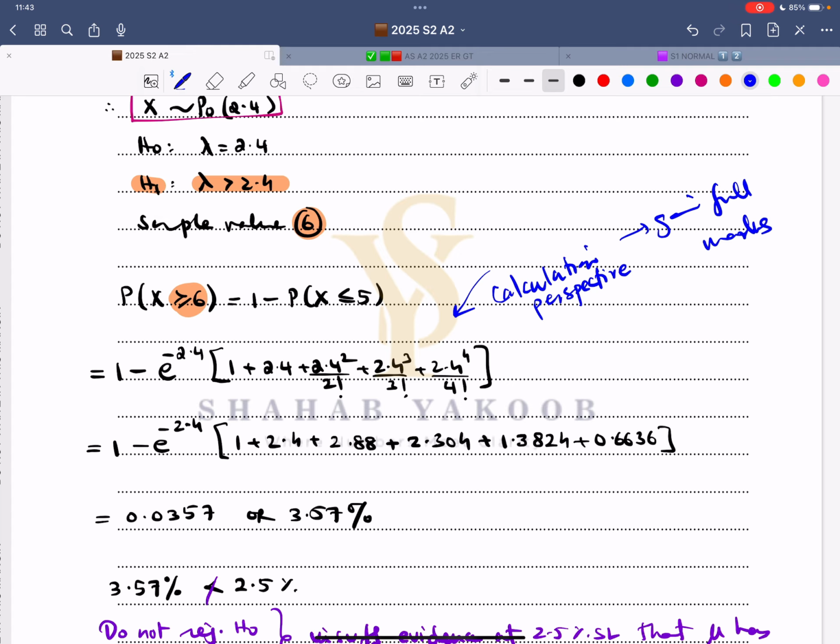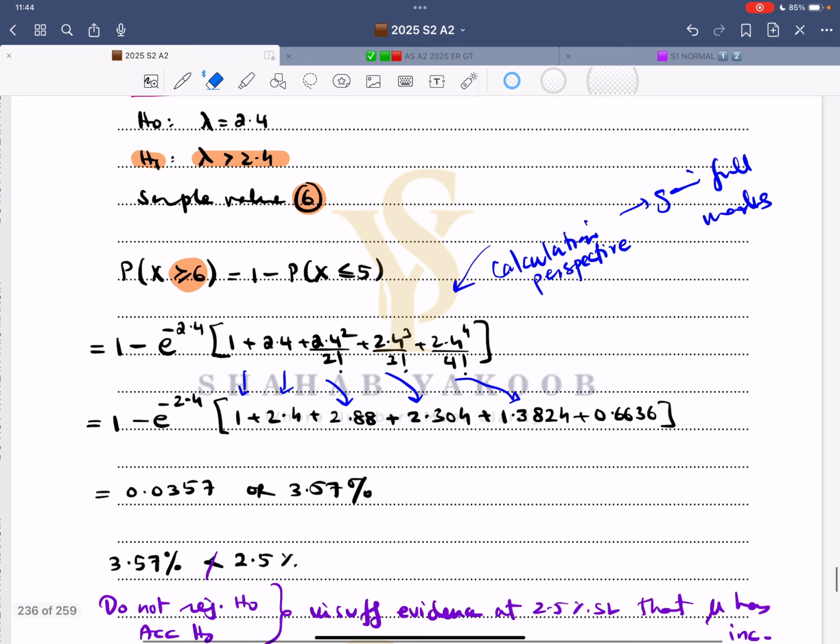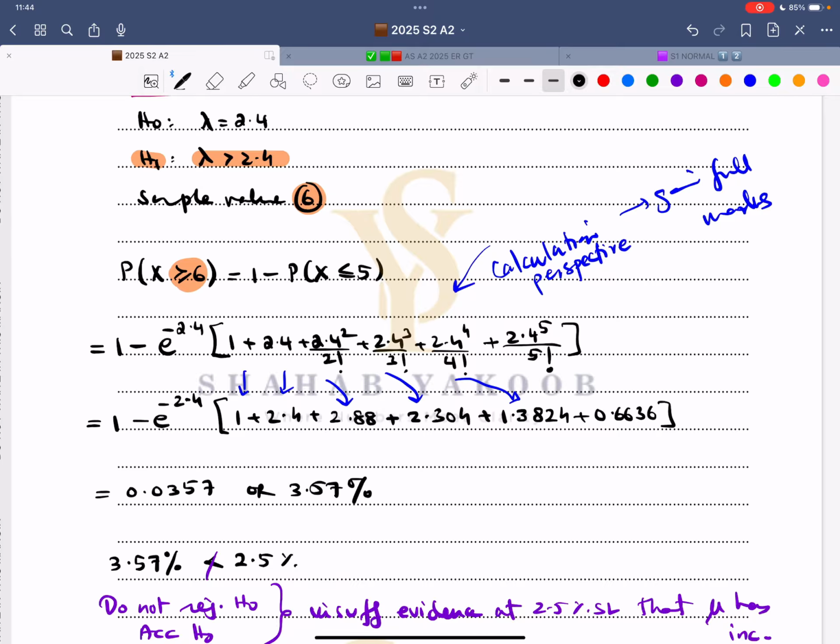So now you should evaluate this thing like this. This is 1, 2, this is 3, this is 4, and this is 5, and you have all these values less than or equal to 5. I forgot to write one thing over here, which I included in the calculation: that is 2.4 to the power 5 over 5 factorial. And yes, this value corresponds to this. So now show all of this.